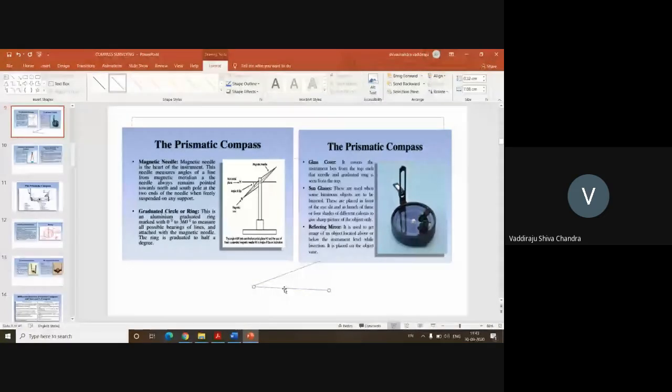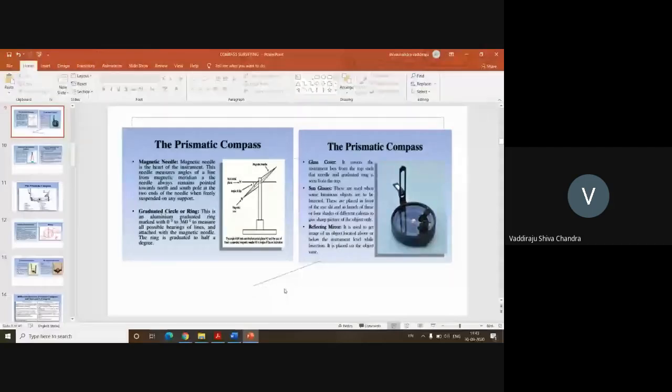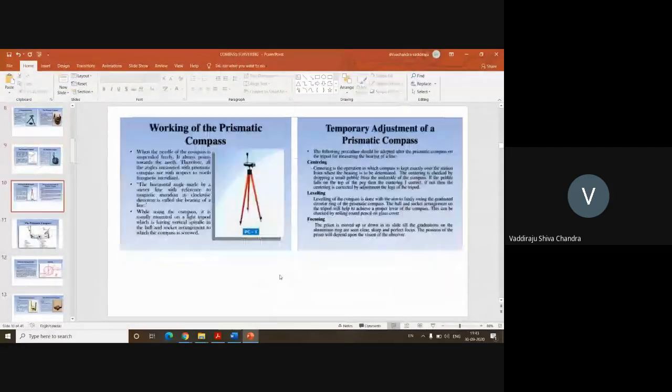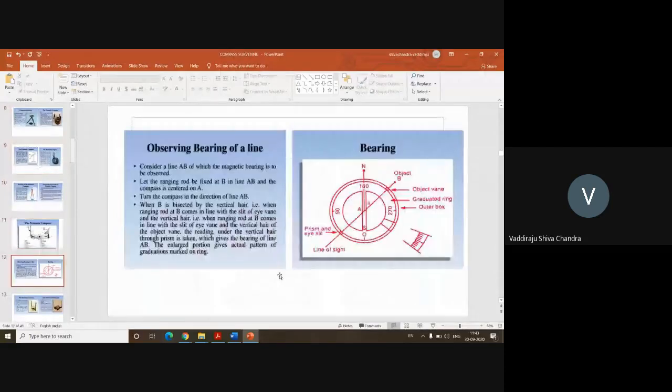Though we are referring to angles in compass surveying, we are not going to measure the angles. We are going to measure the bearings. So please keep this in mind. Using compass surveying, you are not going to measure the angles. You are going to measure the bearings. After you have measured the bearings, you are going to calculate the angles.